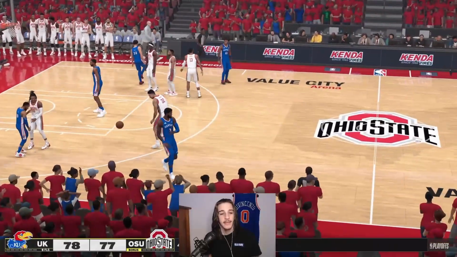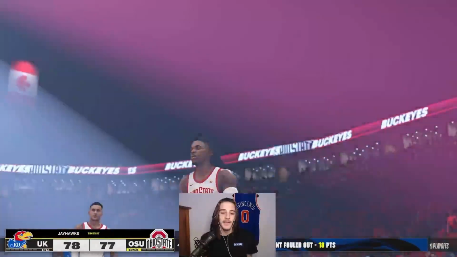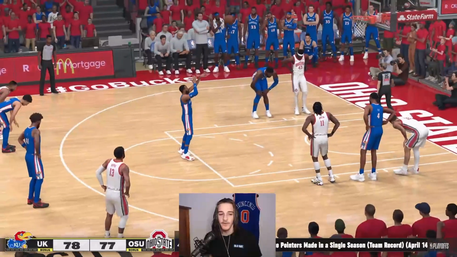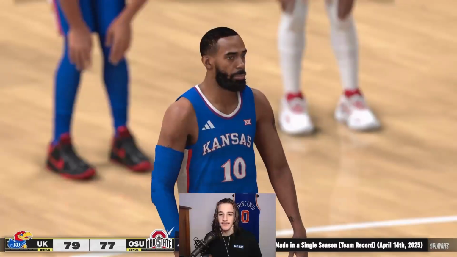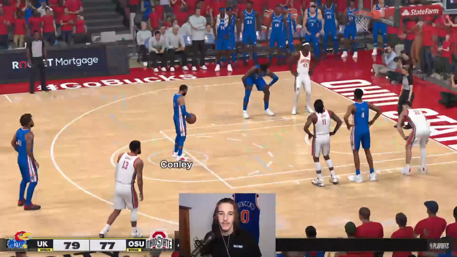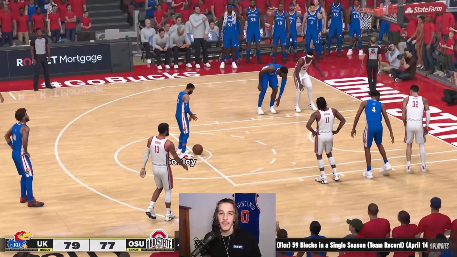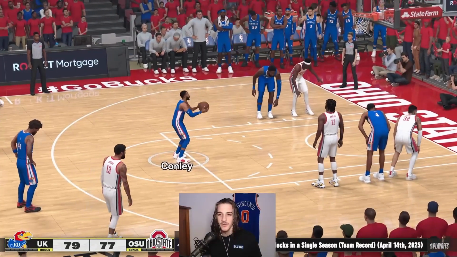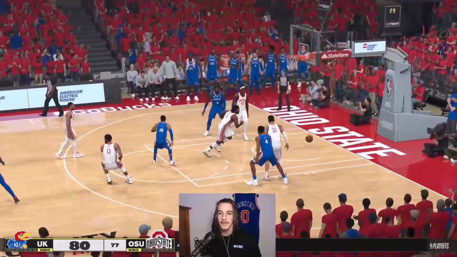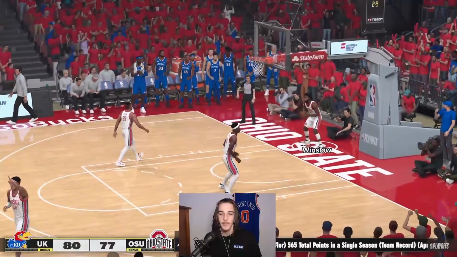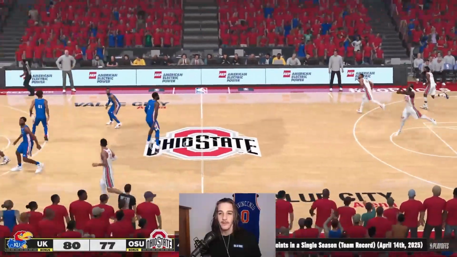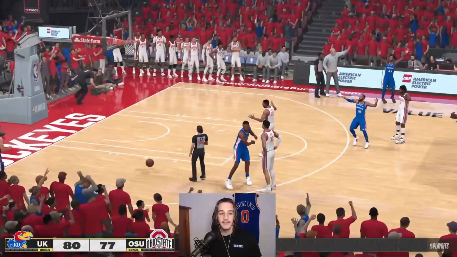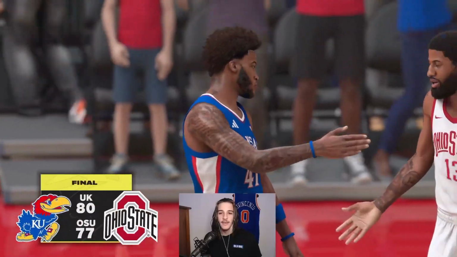3 seconds. The game is not over yet, but it would have been nice if Ohio State did not use their timeouts. So even if they make both of these free throws, Ohio State might have a chance to get a shot off. Well, they will have a chance to get a shot off. Will it be a good shot? We don't really know because, again, they wasted 3 of their timeouts on 1 possession for some reason. And Mike Conley hits both free throws. So it looks like they're probably going to go for a half-court heave. Pascal Siakam. It was pretty close, but Kansas will be eliminating Ohio State in the first round.